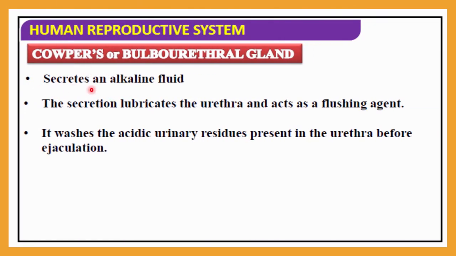It secretes an alkaline fluid. As we have discussed, semen itself is alkaline, and most of this alkalinity is due to Cowper's gland. The secretion helps in lubrication of the urethra and acts as a flushing agent. This plays a very important role in the motility of sperm cells inside the vagina. It washes the acidic urinary residues present in the urethra before ejaculation.